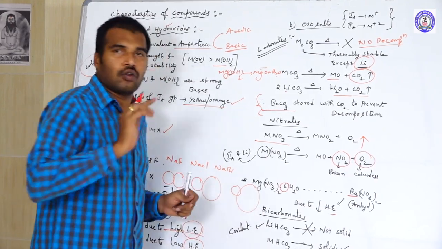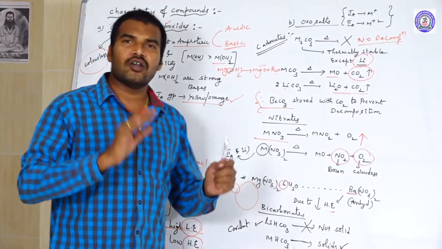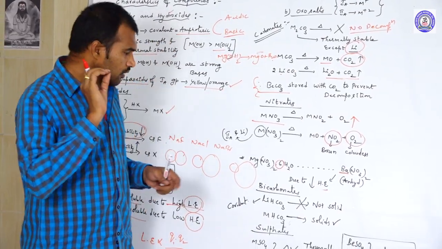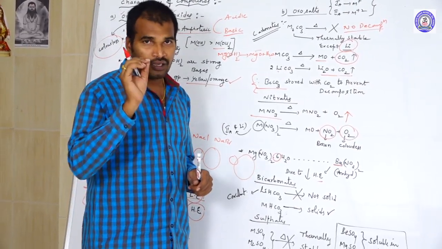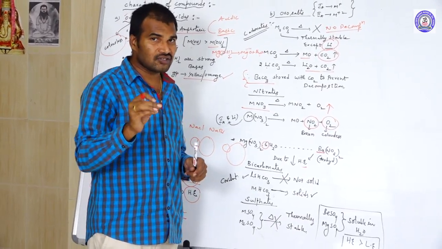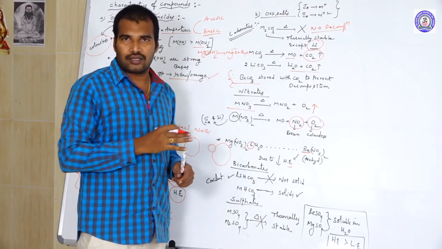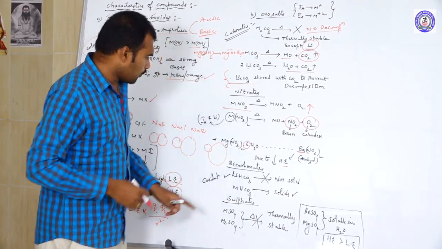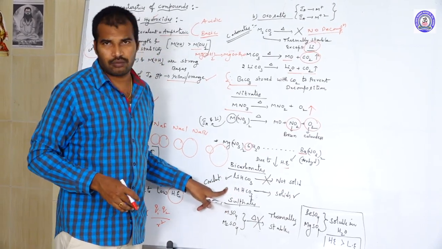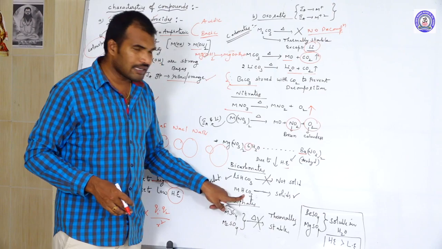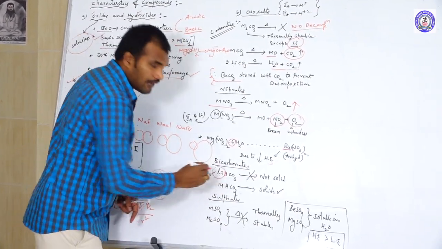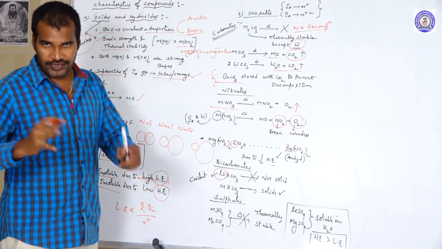Next, go to the bicarbonates, also called hydrogen carbonates. Hydrogen carbonate is a bigger anion, and bigger anions are stabilized by bigger cations. Then only they are stable. So come to lithium bicarbonate, whereas all the remaining metal bicarbonates can exist as solids. Why? Because lithium can form only covalent bonds.